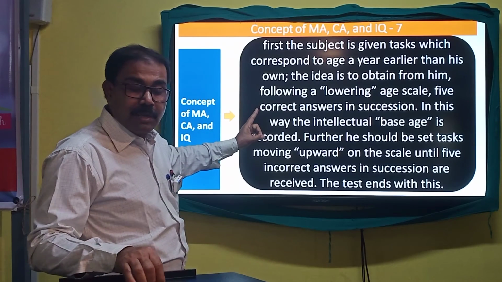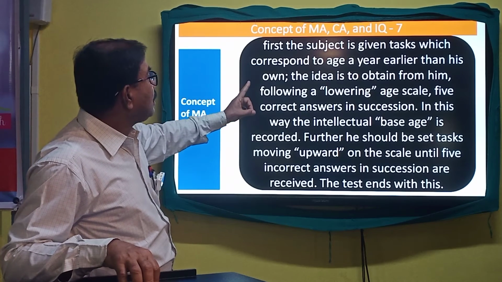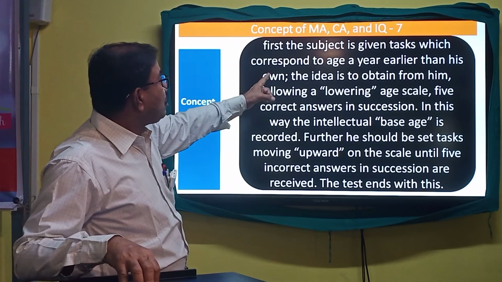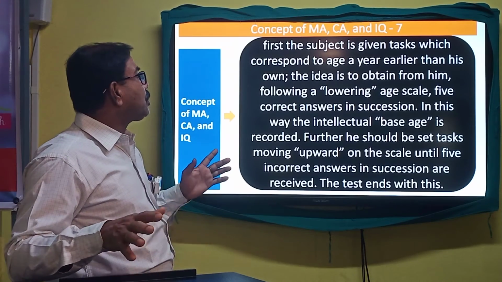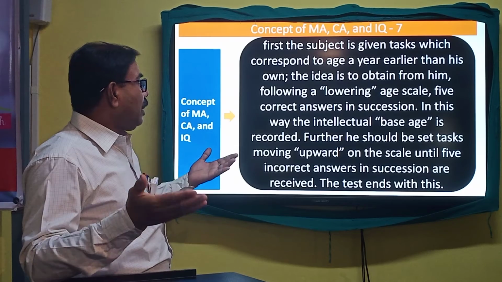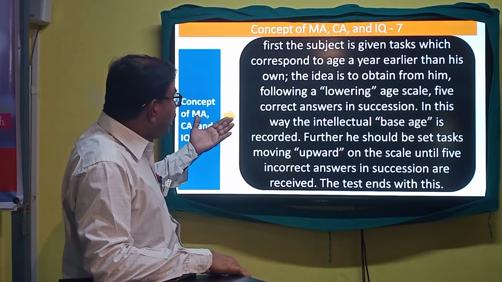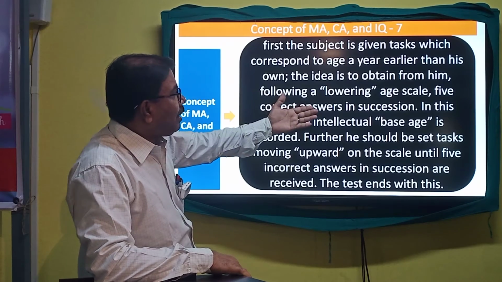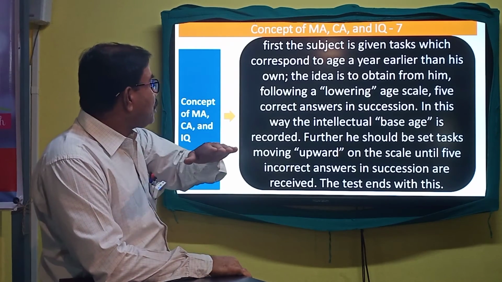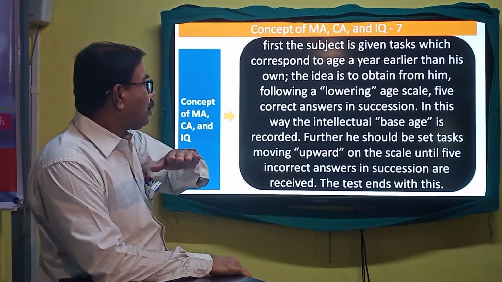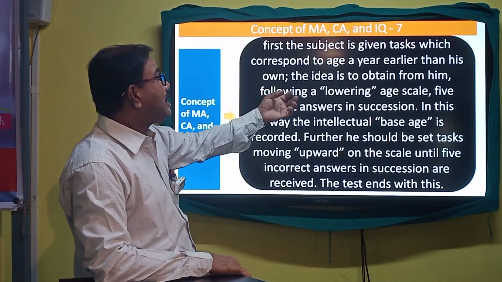Suppose the chronological age of a particular person is 10 years, then the questions of 1 year earlier will be given to that person, following a lowering age scale, and thenceforth the items will be arranged in chronological order.